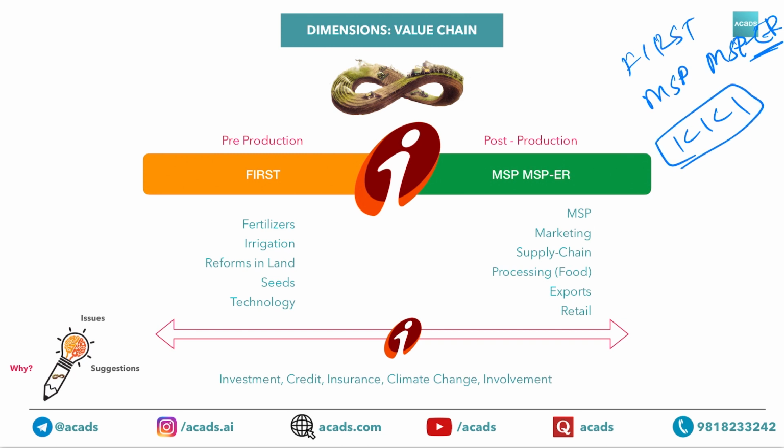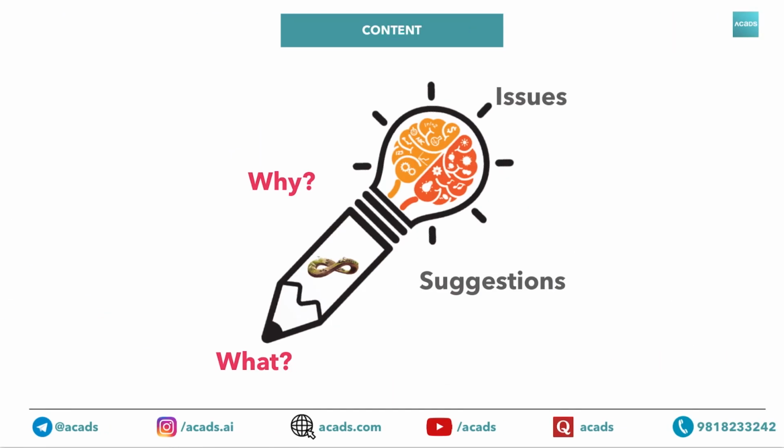Don't worry if you are unable to remember these things. We are going to use this so many times throughout this lecture that ultimately it will get internalized. I am promising you, if you watch this complete lecture, all these things will come automatically to you in the exam as well as whenever you are talking in general about agriculture. So this is the dimension or value chain of agriculture. Now we will move on to the next thing, why.